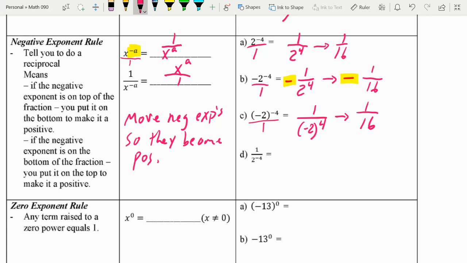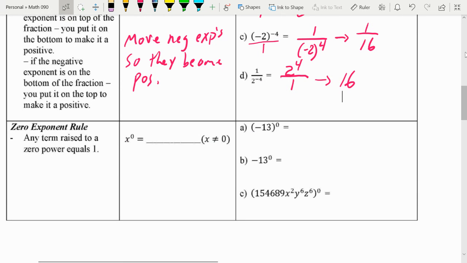Okay? All right, so 1 over 2 to the negative fourth power. Again, right away I'm thinking about this as a fraction. 2 to the negative 4, it's on the bottom. For it to become positive, it has to go to the top. Well, in reality, we don't need that 1 on the bottom. So 2 to the fourth is just 16.